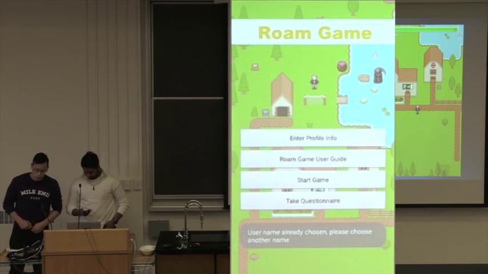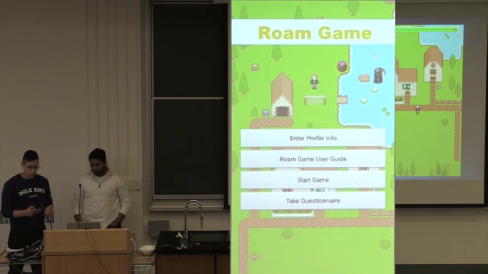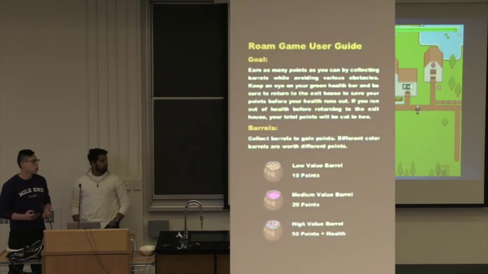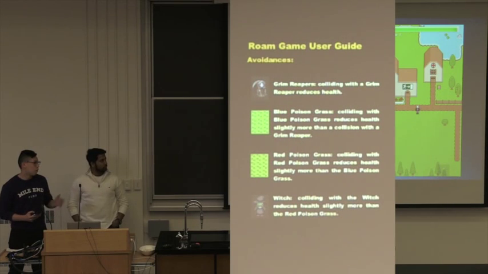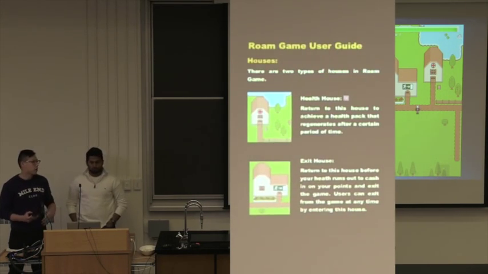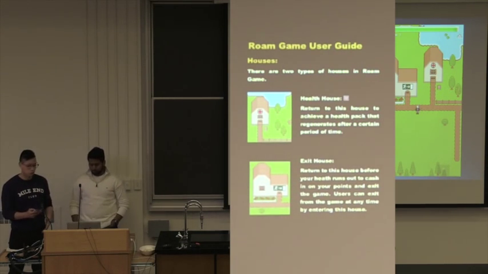Okay. So just to give a brief description of how the game will work, the game is essentially an adventure game where the goal is to collect barrels to receive points, and you want to do this without losing health, which you can do by avoiding the following obstacles. And at the end of the game, you have to return back to an exit house where you can redeem your points. And there's also a health house where you can go to occasionally to regenerate your health so that you can continue playing.